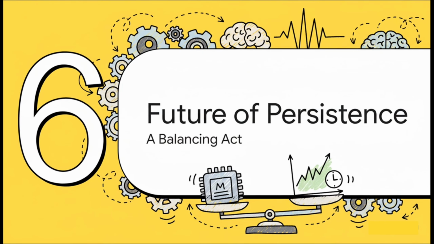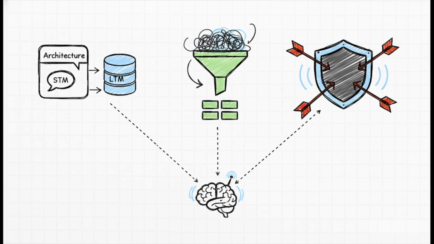So where does this leave us? Well, building persistent memory into AI agents isn't just about flipping a switch and calling it a day. It's a complex, continuous balancing act. Creating a truly intelligent agent means we have to get it all right. We need robust architecture to manage that flow between short and long-term memory. We need intelligent curation to make sure that memory stays efficient and accurate. And we absolutely need a whole new layer of security designed specifically to protect the agent from having its own mind used against it.